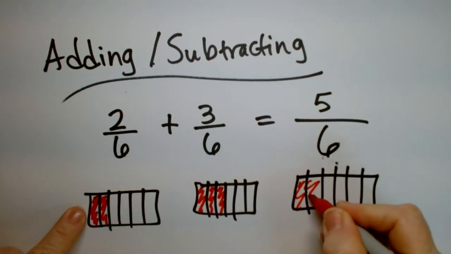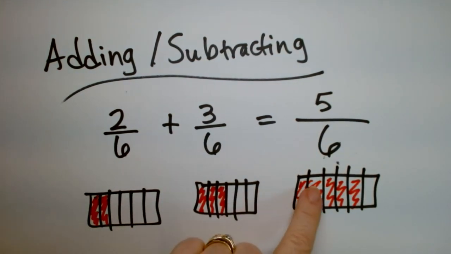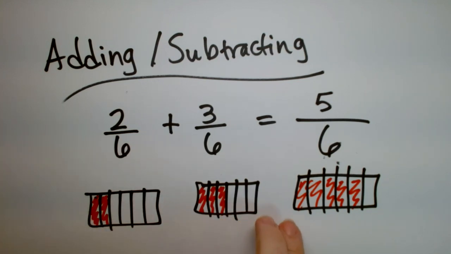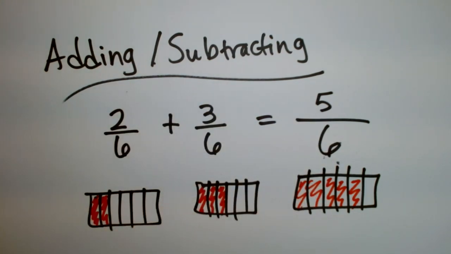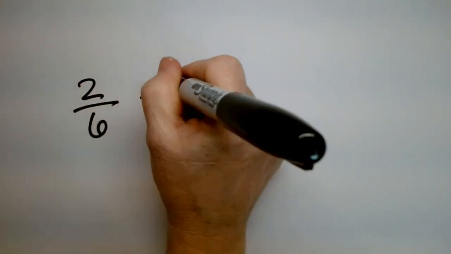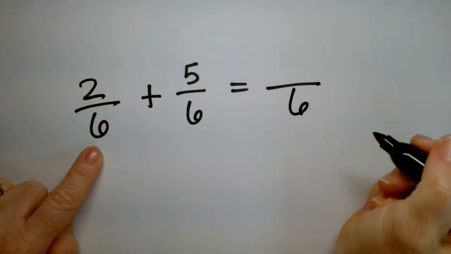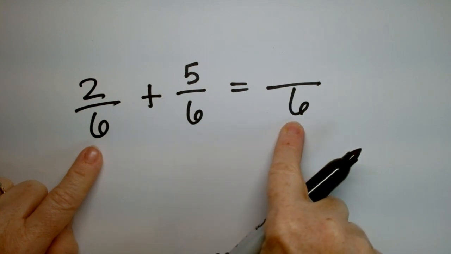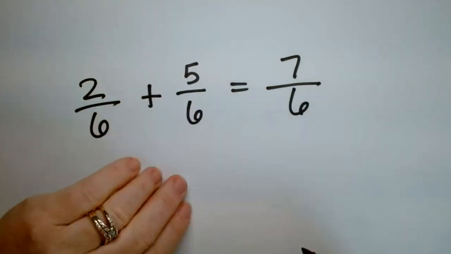So now I have these 2 plus these 3 out of 6. Do you see how it doesn't make any sense to add the bottom? The divisions stay the same. It's how many you've eaten or taken or added, out of the number of possibles, that makes the difference. Somebody's asking, what if it's bigger? Suppose I have 2 out of 6 plus 5 out of 6. If the bottoms are the same, which is the first thing you always check, you just carry it along for the ride, and then you add the tops. What's 2 plus 5? 7, and that's your answer.